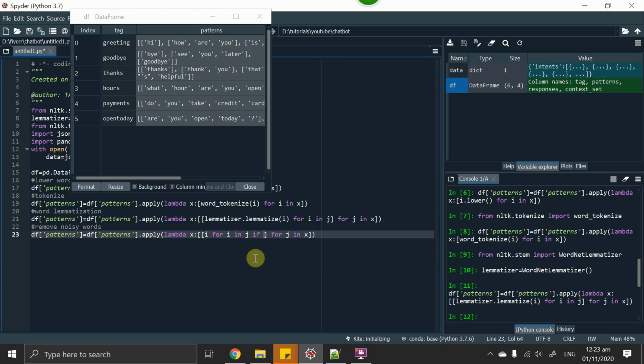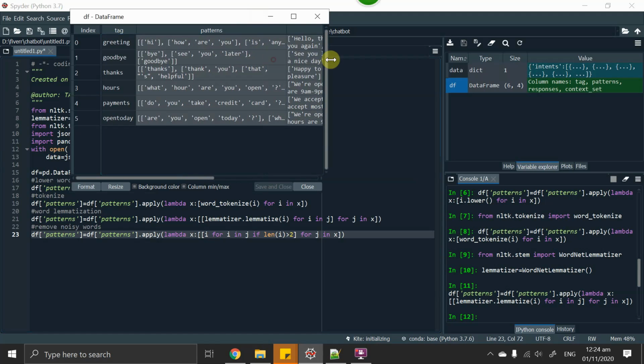So if I add: if length of i is greater than 2, only add those words which are greater than 2. So it selects the outer list, then the inner list, each element of the inner list.